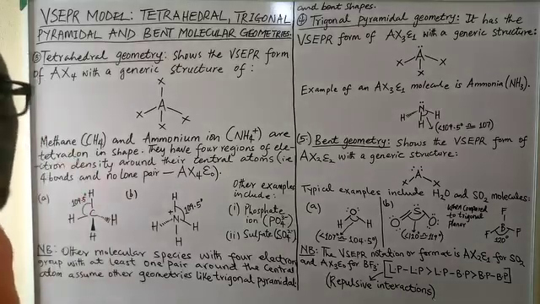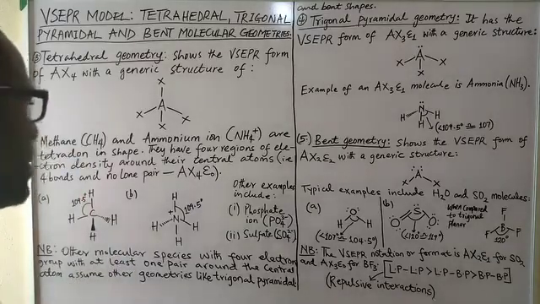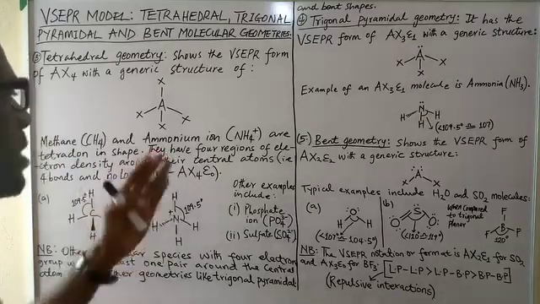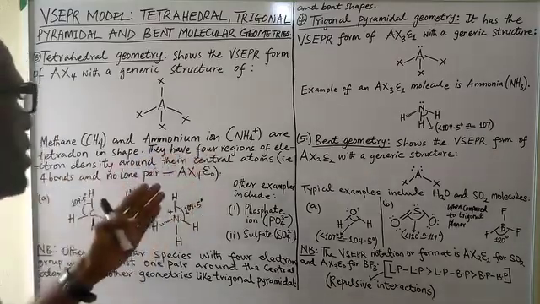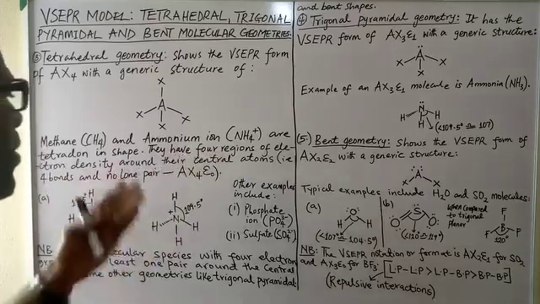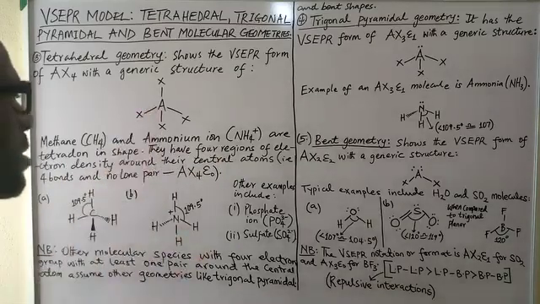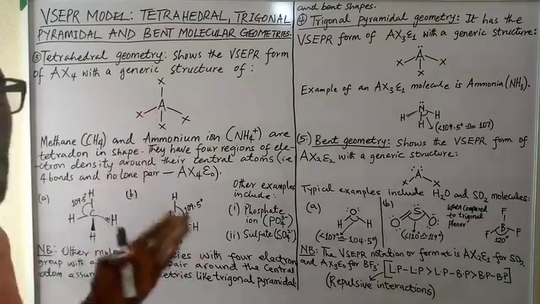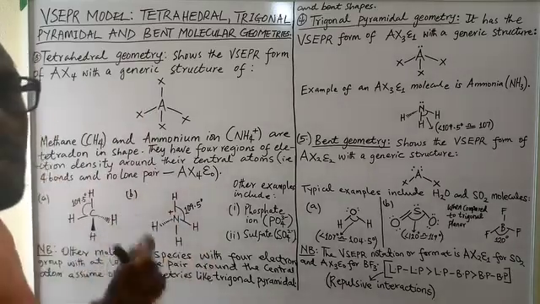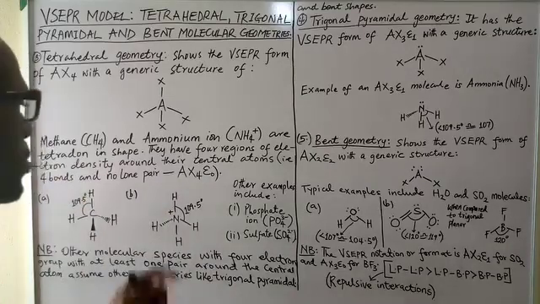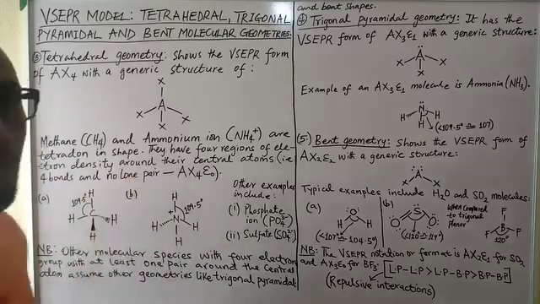Again, they are said to have 4 regions of electron density or electron domains around the central atom. What we are trying to say is that we have 4 bonds linking the central atom to the terminal atoms without any lone pair of electrons.